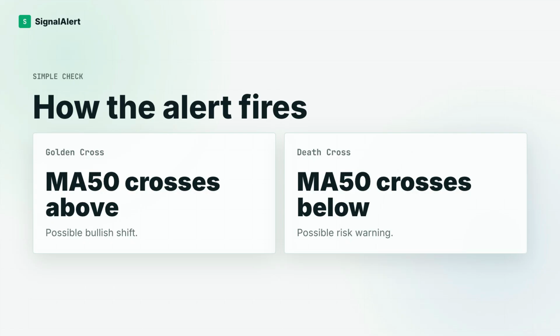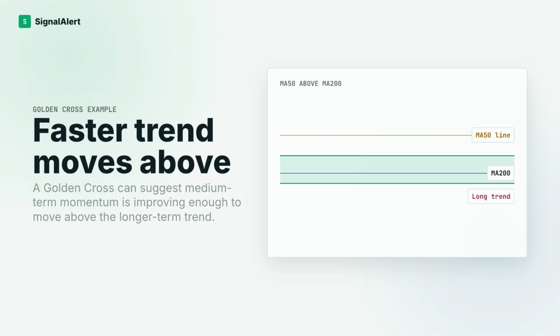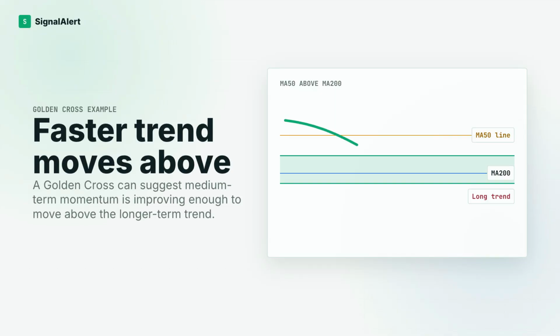A death cross is the opposite. It happens when the 50-day moving average crosses below the 200-day moving average. In plain English, the medium-term trend is weakening enough to fall below the long-term trend. Traders often treat that as a risk warning or a sign that the bigger trend may be under pressure.